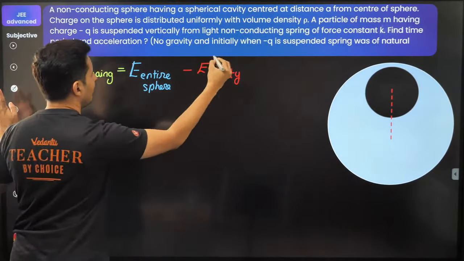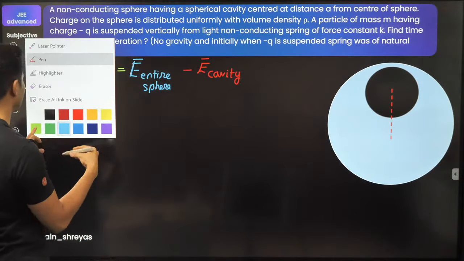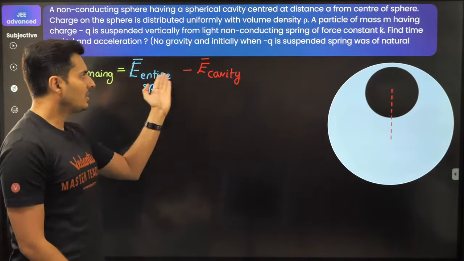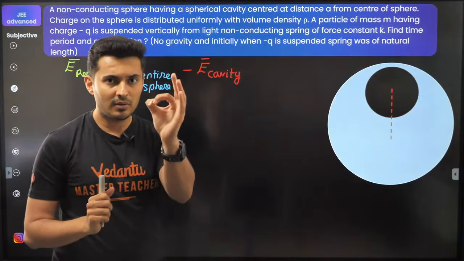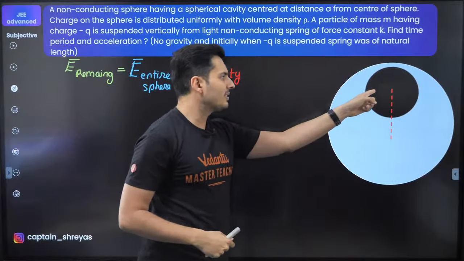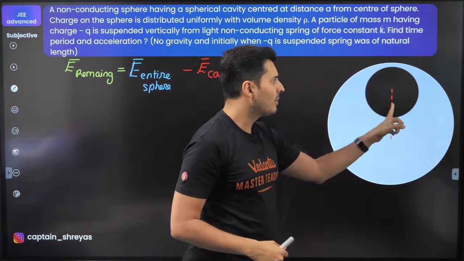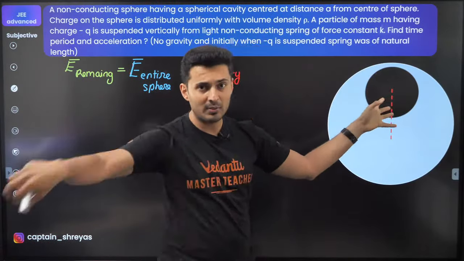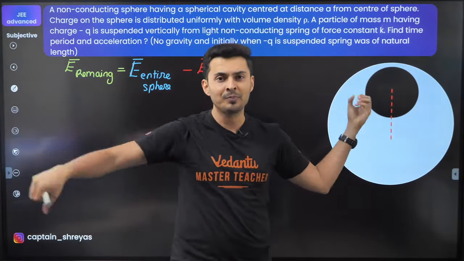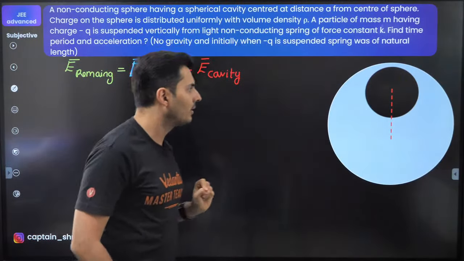Oh, by the way, this is a vector equation because I don't know what will be the directions. The directions may or may not be the same. See if you understood this particular formula. I have not derived it, I just thought about it. Whatever is the field at any point in this region will be the field due to the entire thing minus the field due to the part which has been removed. You have to remove that effect. So whatever is remaining is the field due to the shaded part over here.